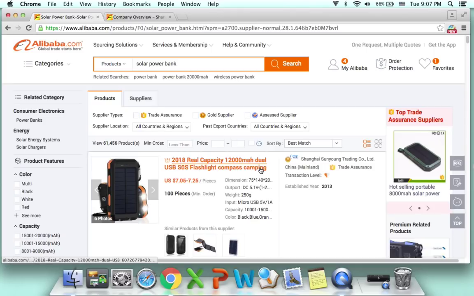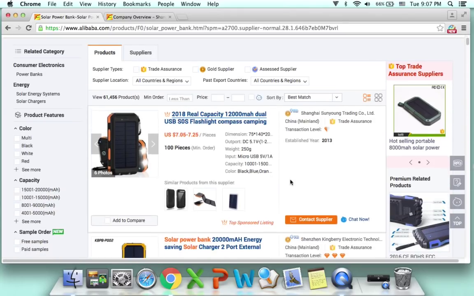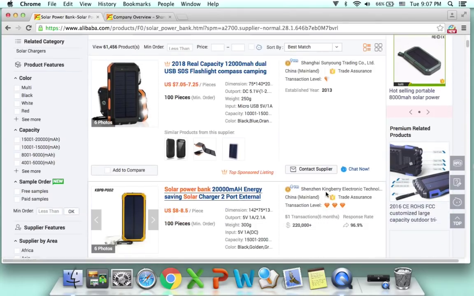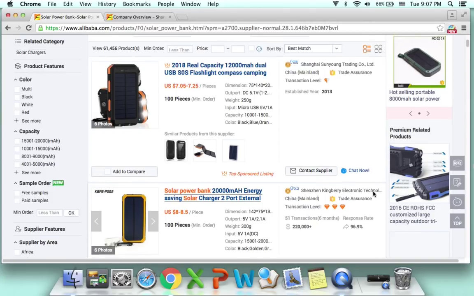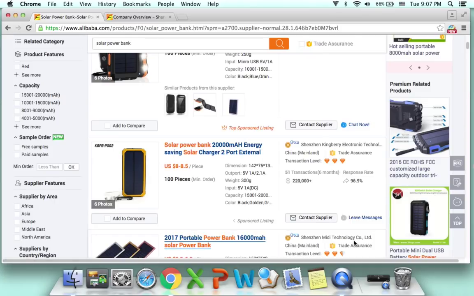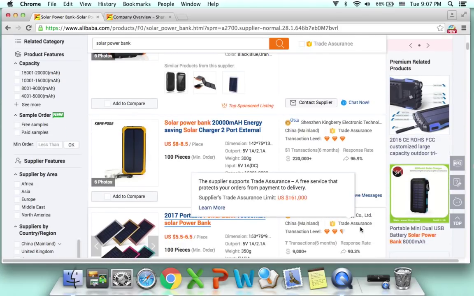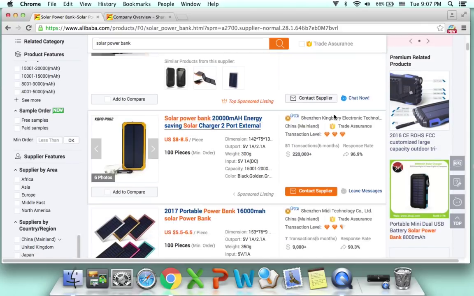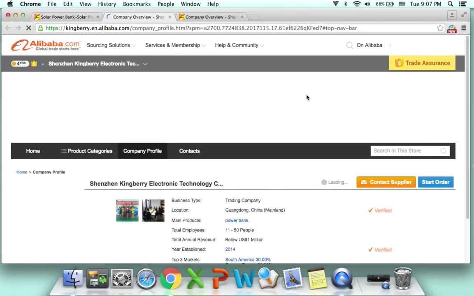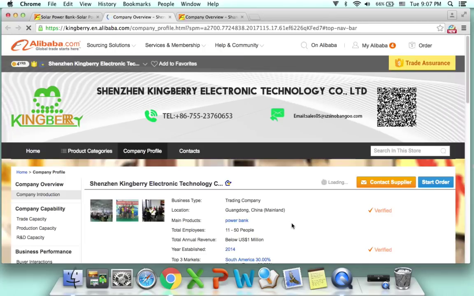Let's say the company name, okay? Some other company names. Here is Shenzhen Kimberly Electronic Technology Company Limited. Maybe they're the factories. Still, we need to do more research. We can click it, we can go in, we can have a look about it.